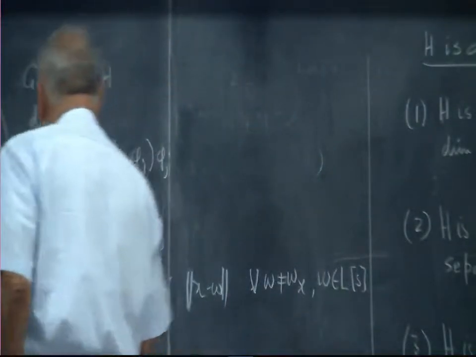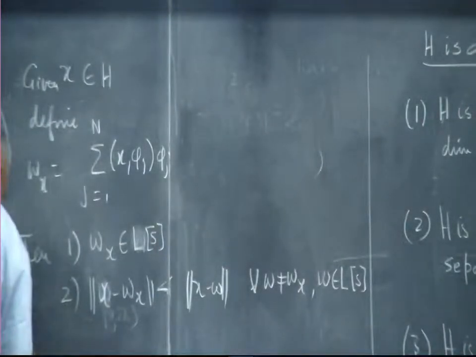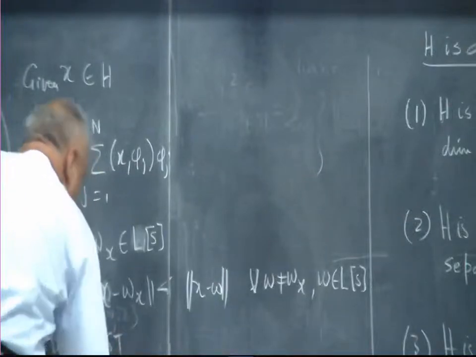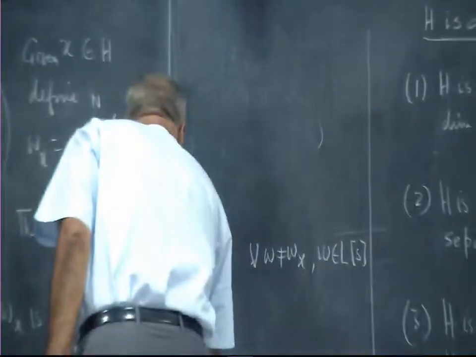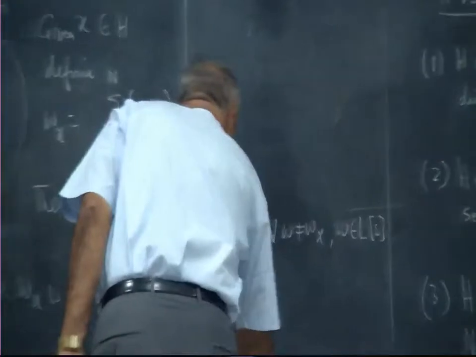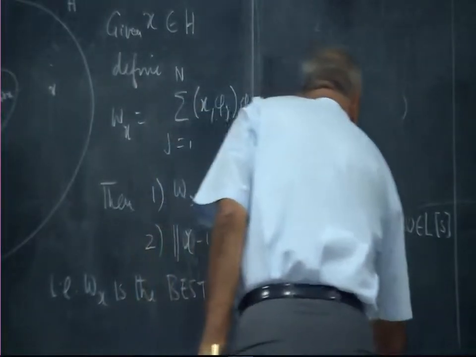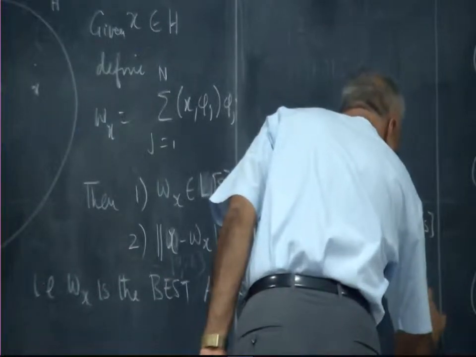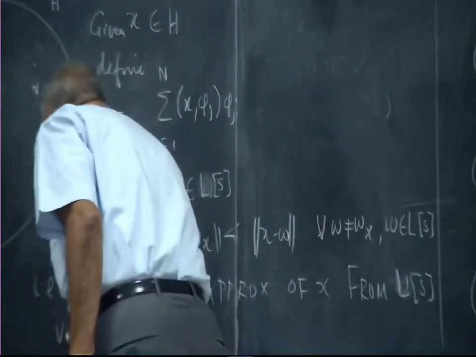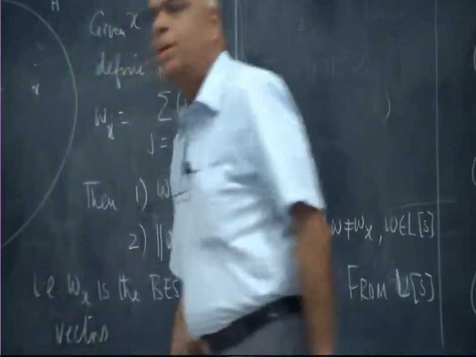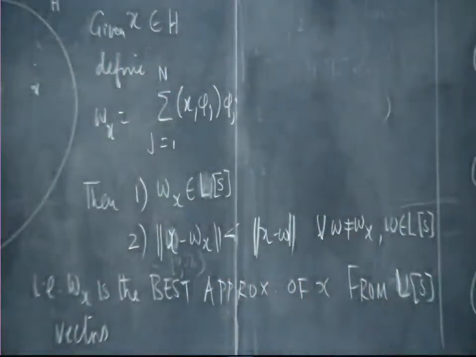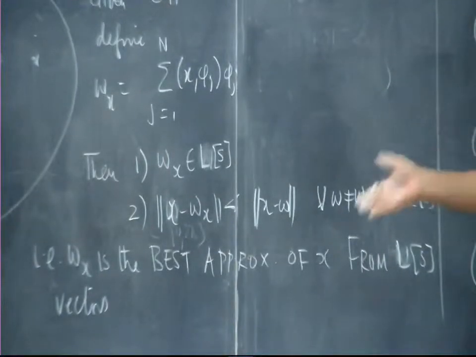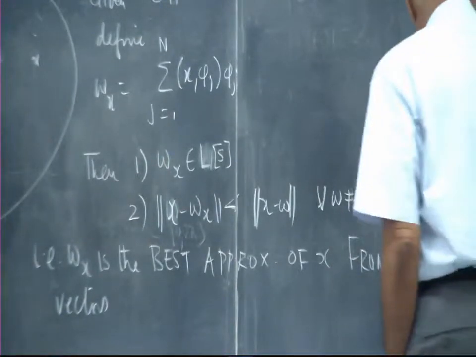So Wx is the best approximation of x from LS vectors. That's the best approximation. Any other vector will give more error. This we have seen while calculating Bessel's inequality.